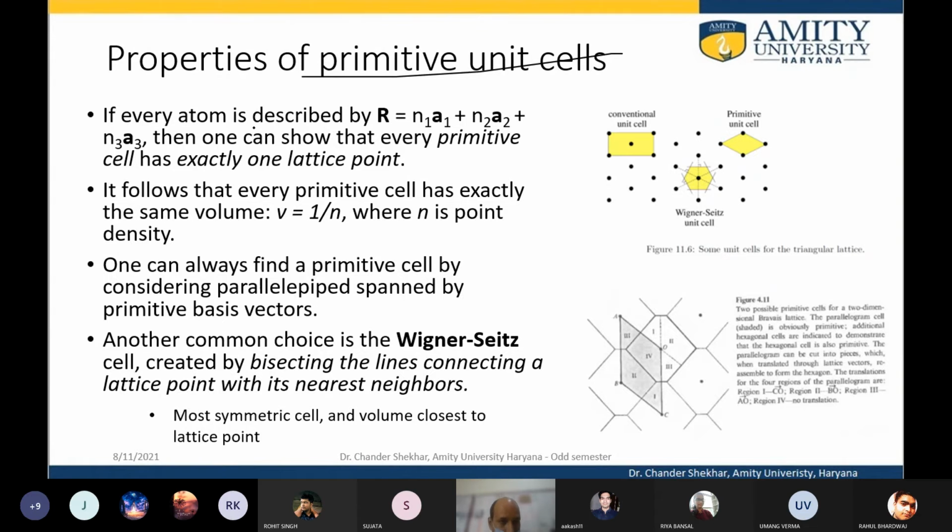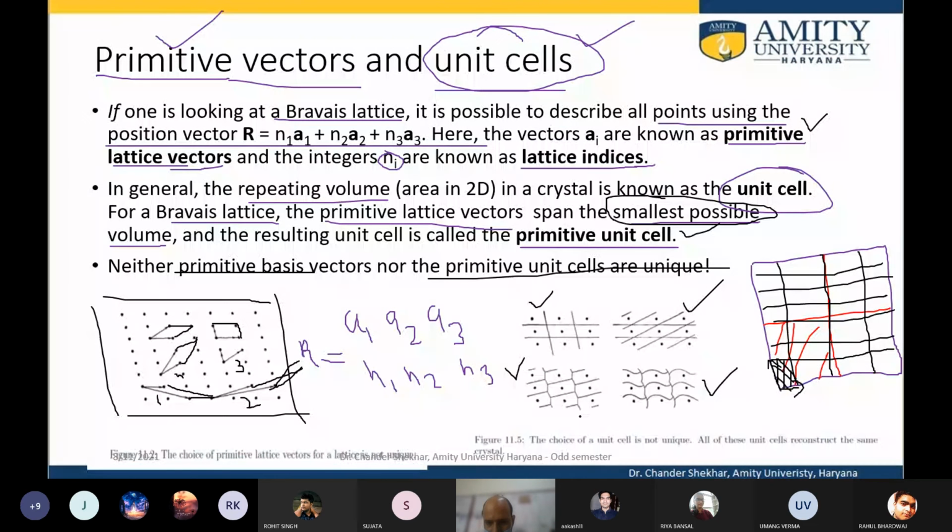10 minutes. So if every atom is represented using this position vector, then one can show that every primitive cell has exactly one lattice point. अब देखिए कि अगर हम, जो हमने यहाँ पर ये देखा है, these are the various different arrangements which can be termed as the primitive unit cell. Okay, but the lattice vectors along x or y are not unique.